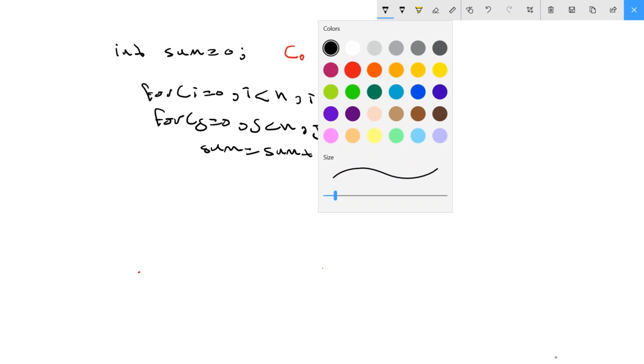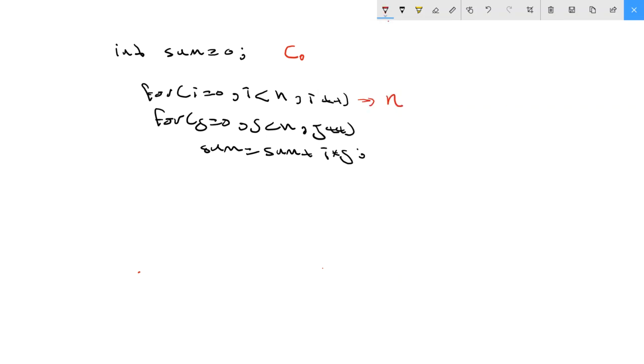Okay, we go to the same concept. First line takes C0 and the second line, this one again is a loop, it takes n time. This one is constant, it takes C1. Now let me measure it. Just remember this one is inside this one, and this one inside this one. That means this one multiplied by this one multiplied by this. Anything inside a loop should be multiplied by it. So I have C0 alone plus n multiplied by n multiplied by C1.